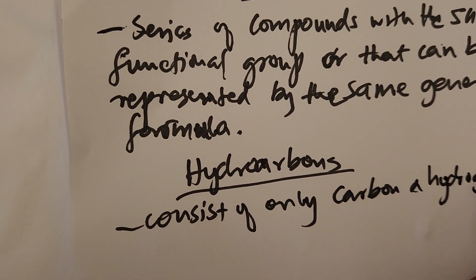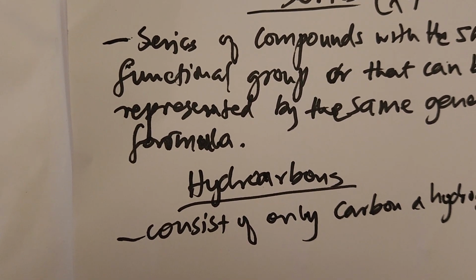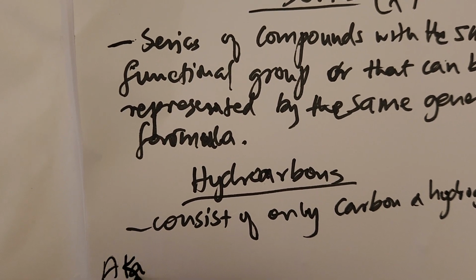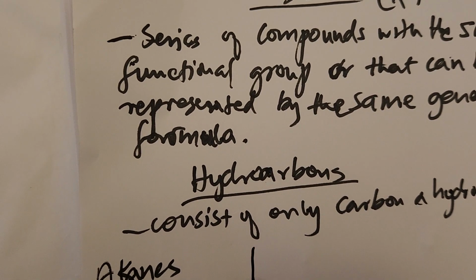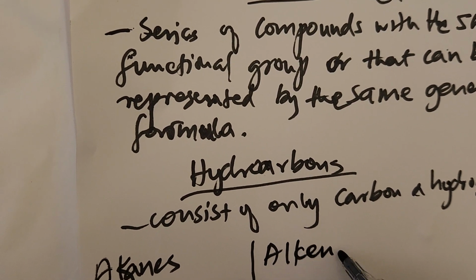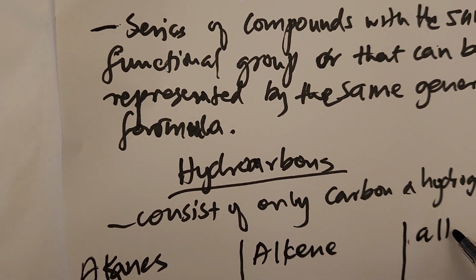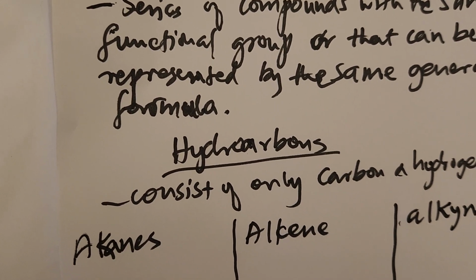Now those hydrocarbons, there are only 3. They are called alkanes. You have to know alkenes and also have to know alkynes. Now, what's the difference between the 3?